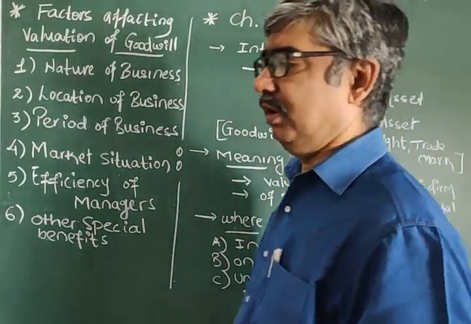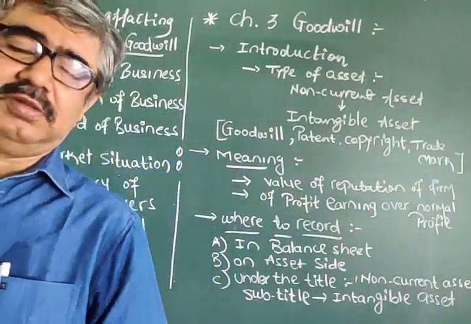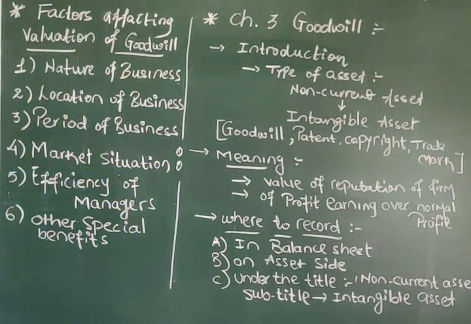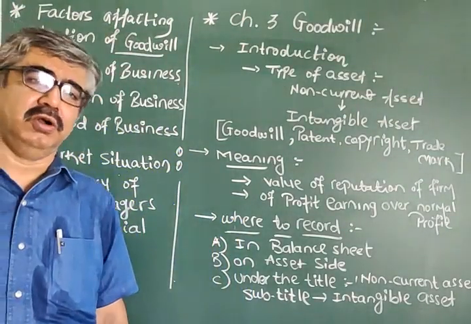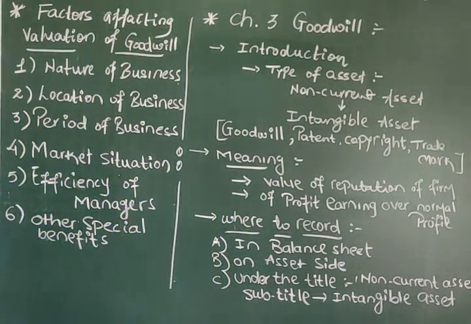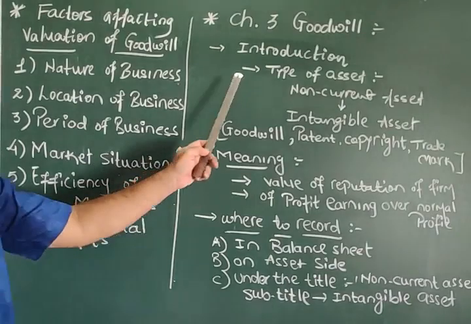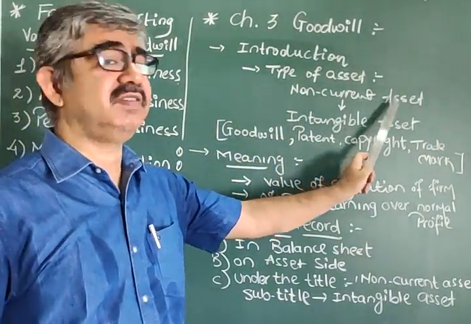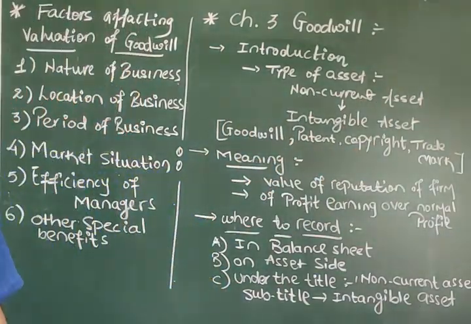In this case, the answer is not allowed that when the will is good, it is goodwill. Here you have to say that goodwill, which type of asset it is. Goodwill is non-current asset.